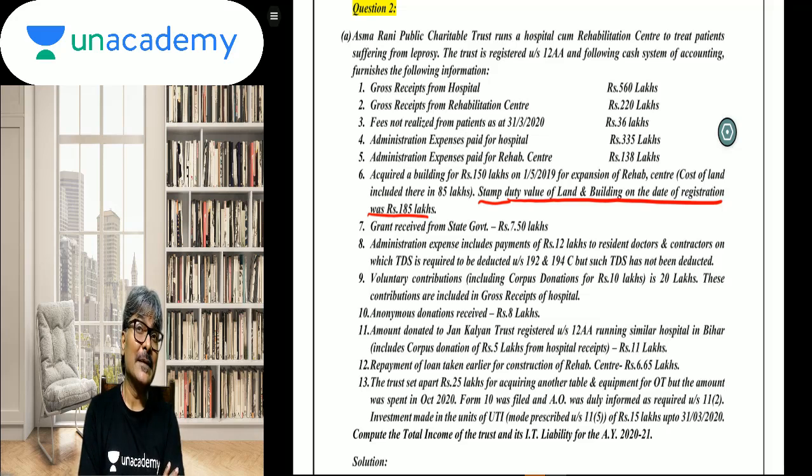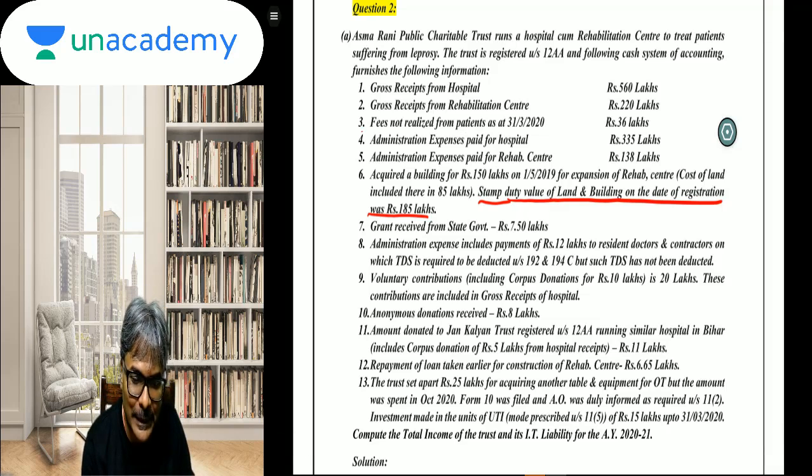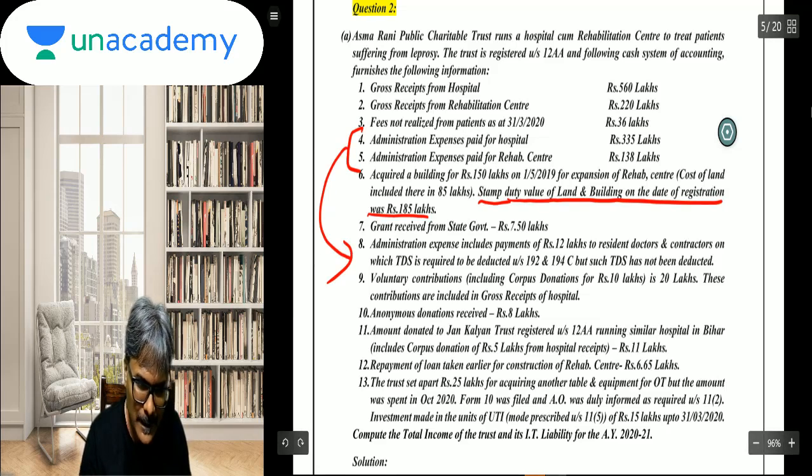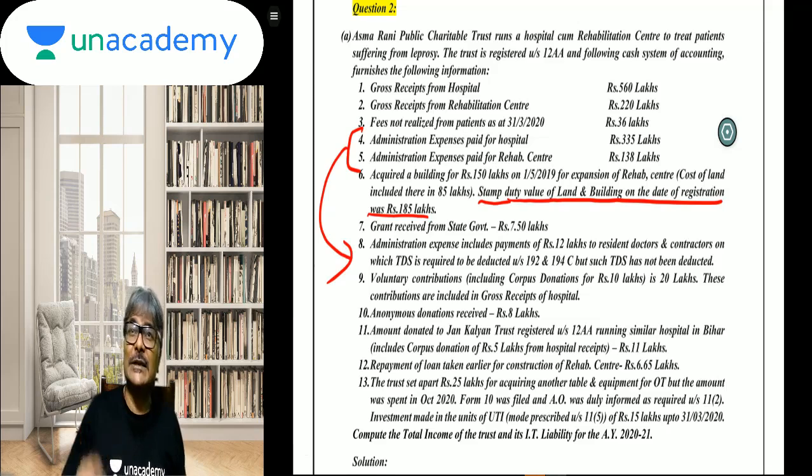So students, by virtue of this particular adjustment, you are supposed to treat the expenditure as the case for application. So this will not be considered as an eligible application.